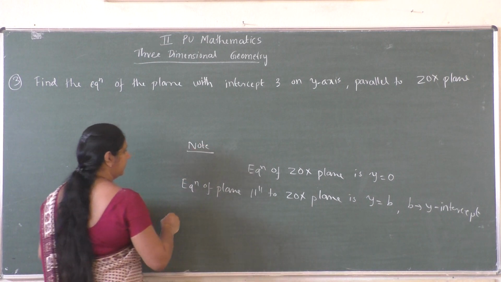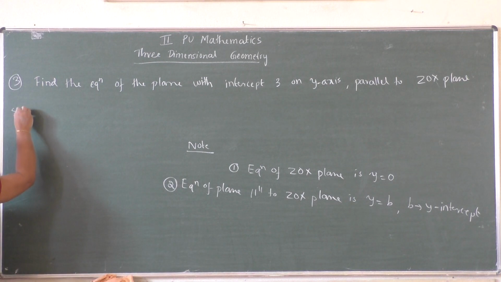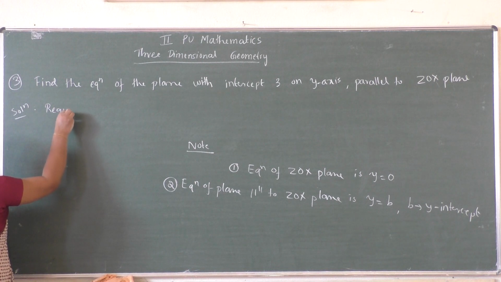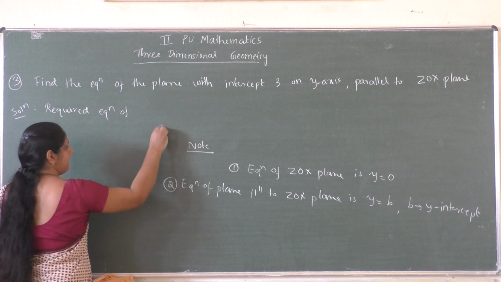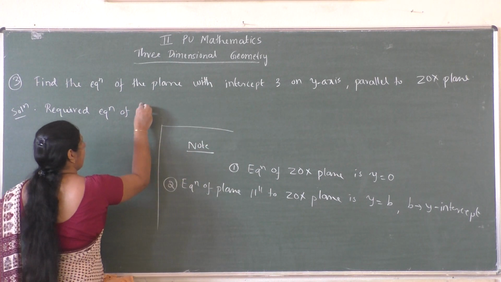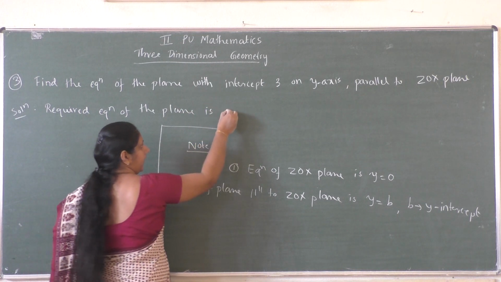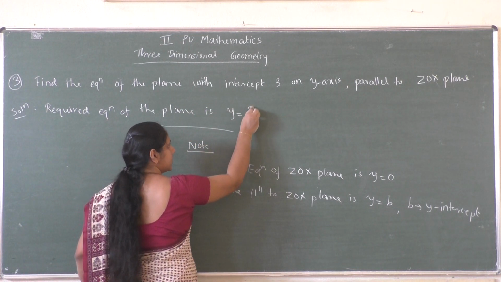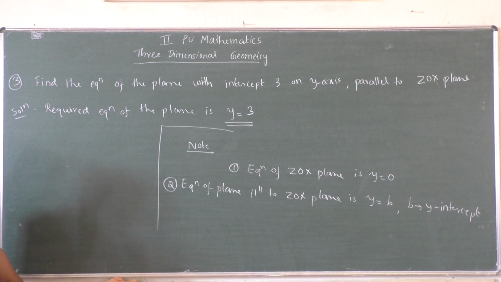Take this as a note. So what is the required equation of the plane? y equal to b. But what is b? It is 3. So the required equation of the plane which is parallel to the ZOX plane with y-intercept 3 is y equal to 3.